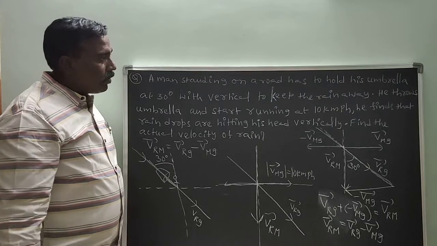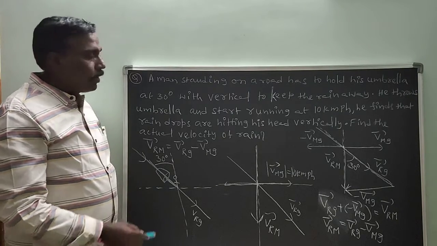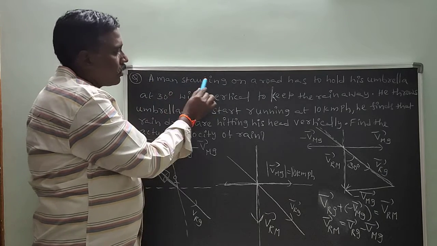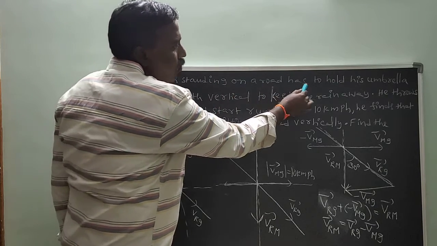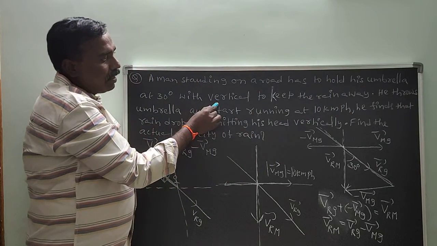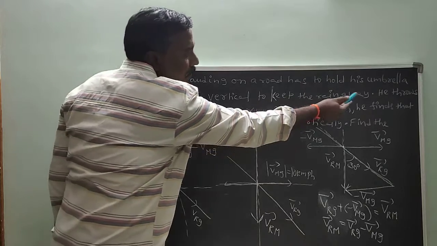Now a small problem in relative velocity. A man standing on a road has to hold his umbrella at 30 degrees with vertical to keep the rain away.